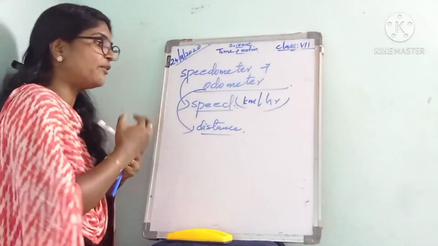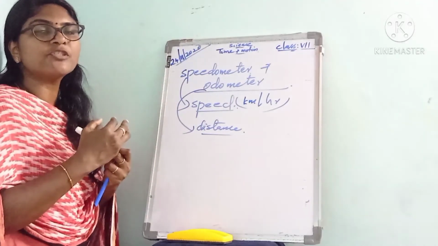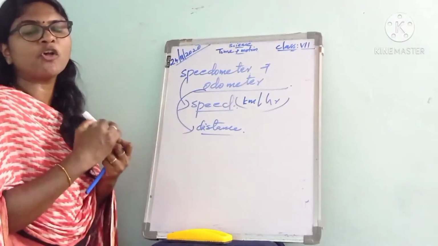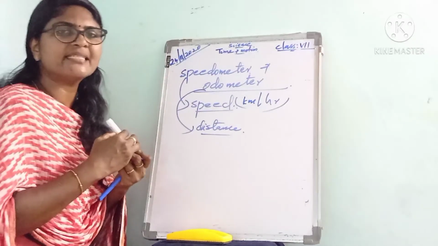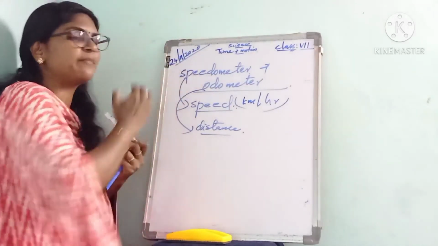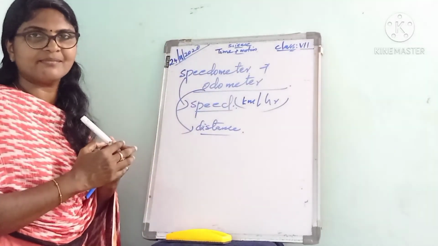Then what is the use of the odometer? It is used to measure the distance travelled by vehicles. That is about the speedometer and odometer.